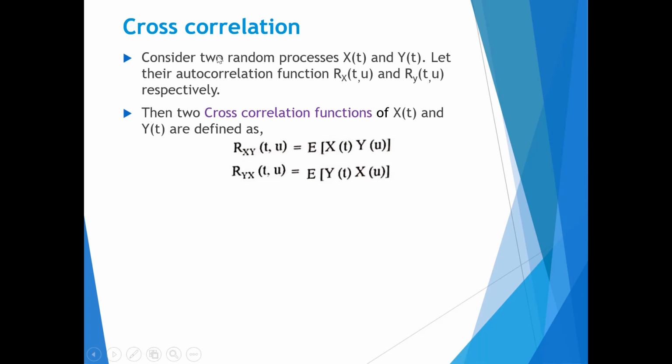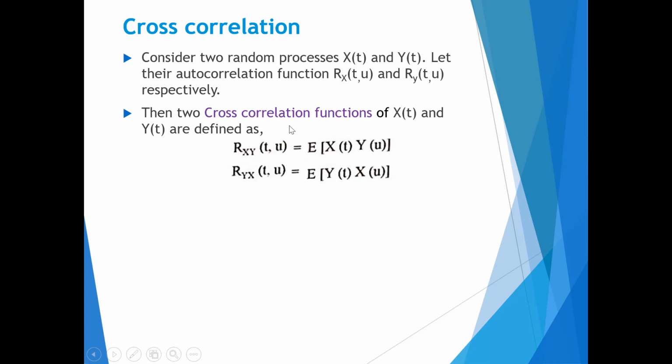Now, cross correlation. Here we are going to consider two random processes x of t and y of t. Let their autocorrelation functions be Rx(t,u) and Ry(t,u) respectively. Then the two cross correlation functions of x of t and y of t are defined as Rxy(t,u).